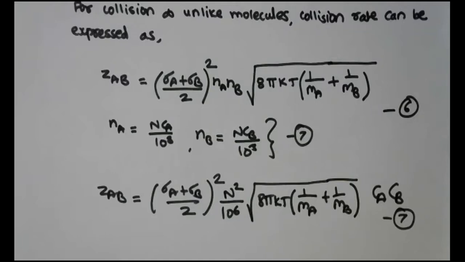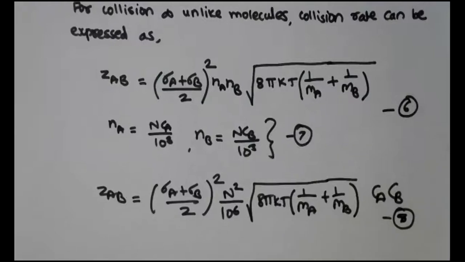So let us write the statement and the analogy provided by Maxwell's law, and then we will further simplify the equations of ZAA or ZAB. We'll just correct this equation 8, and now we will write the statement of Maxwell's law of energy distribution.